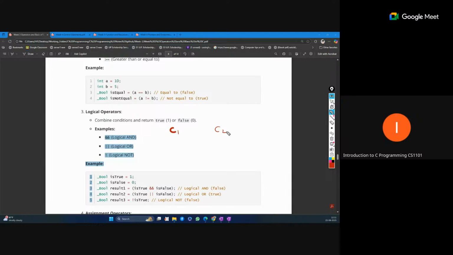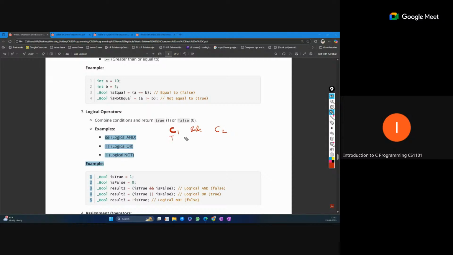This type of requirement generally comes up in our program solutions. In some places we have two conditions to verify, and if both are true, then we will perform our task. If any of them is not true, then we will not perform our task. For this type of situation, we will use the AND operator, which is the double ampersand sign.